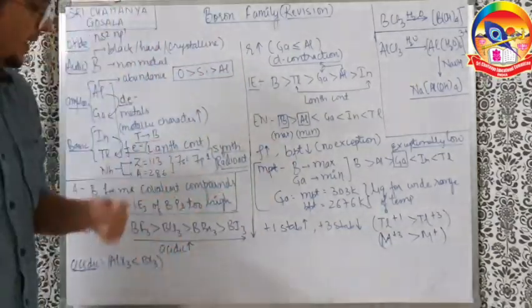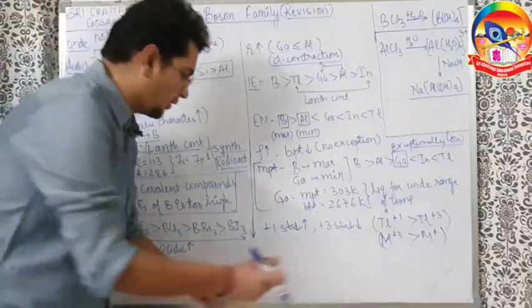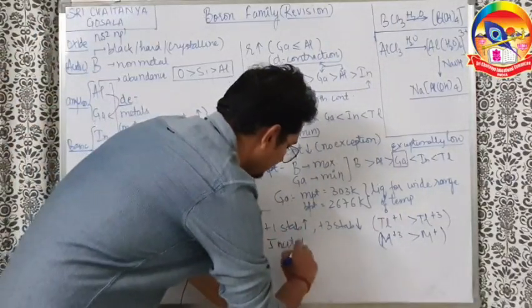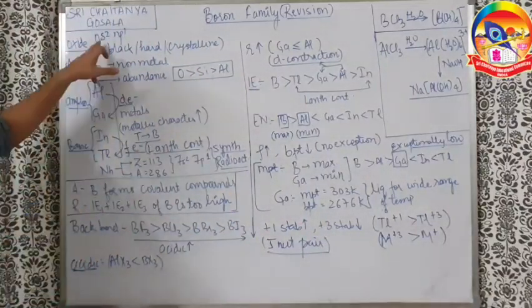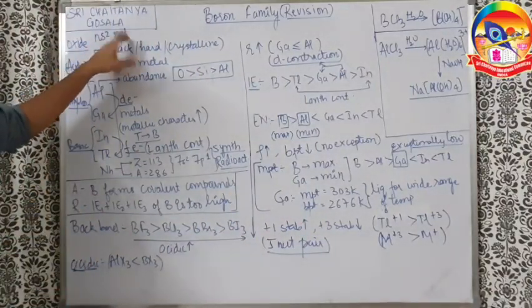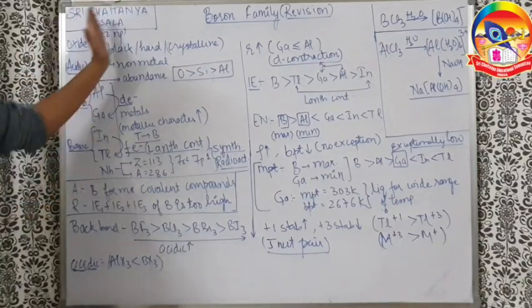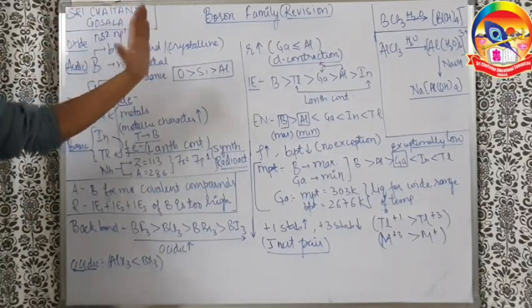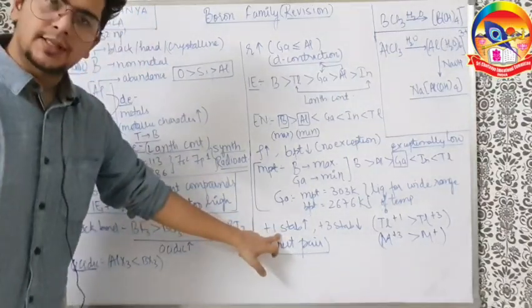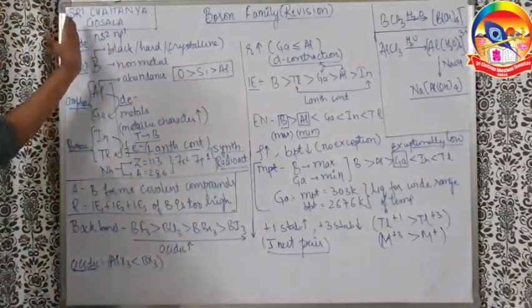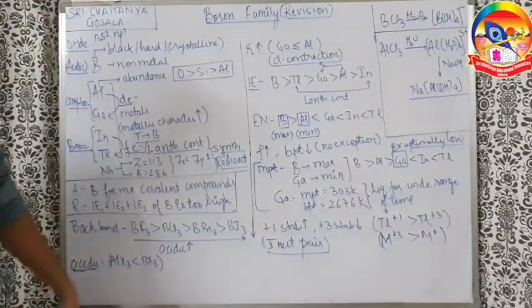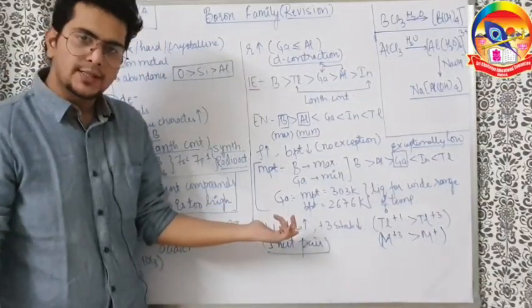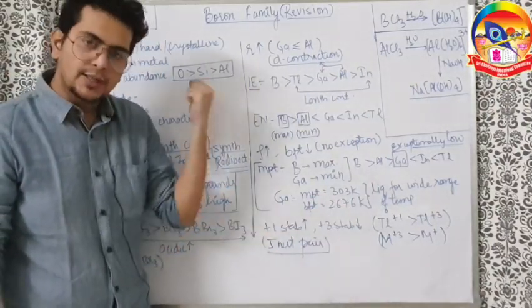Apart from that, the next important thing is the inert pair effect. Now what happens here? If you see the configuration ns2 np1, if the np electron goes out, only the last orbital electron, then the +1 oxidation state will come. If all the valence electrons go out, then the +3 oxidation state will come. So +1 is the lower oxidation state here, and +3 is the higher oxidation state.